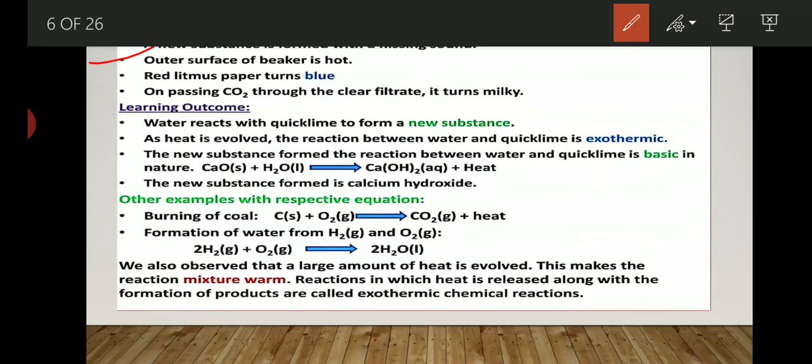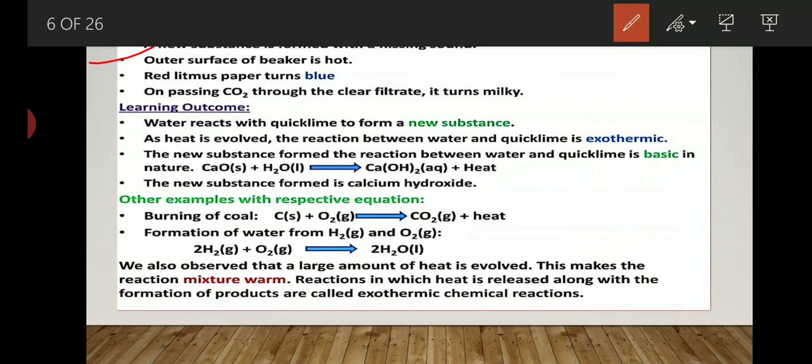When you take the mixture of calcium oxide and water, and after filtration you take 5 ml of filtrate and blow air in that, you will observe a hissing sound. When you blow air, what exactly happens? You are blowing carbon dioxide gas into that filtrate.